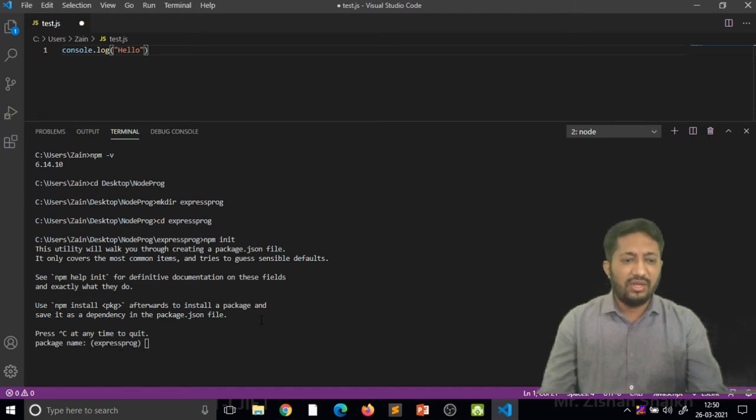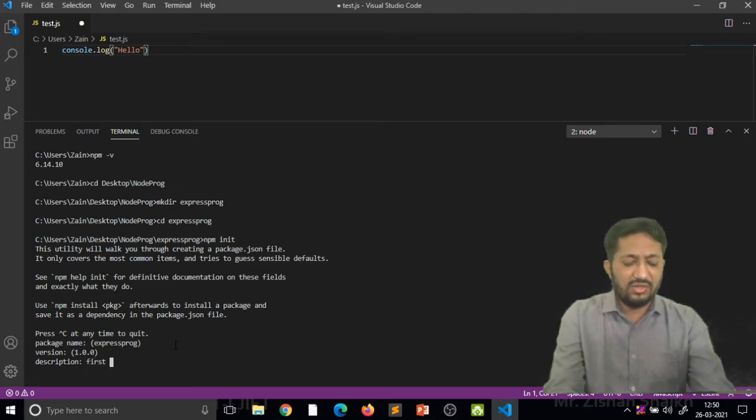Okay, it is okay, then I'm giving enter. I have to click first. Okay, enter. The version number is given. I am pressing enter again. Description, if we want to describe, just first program in Express JS. This is not a mandatory thing.